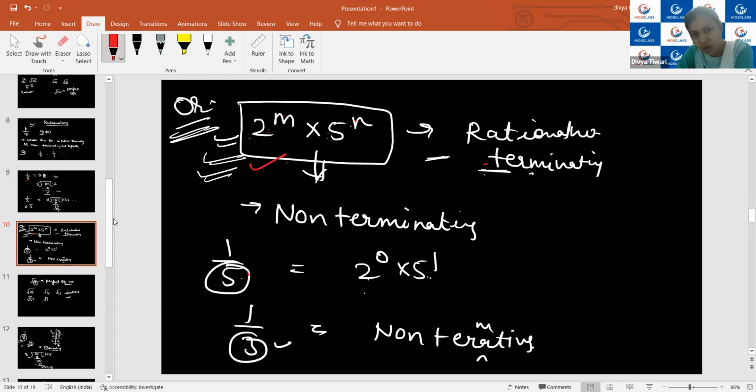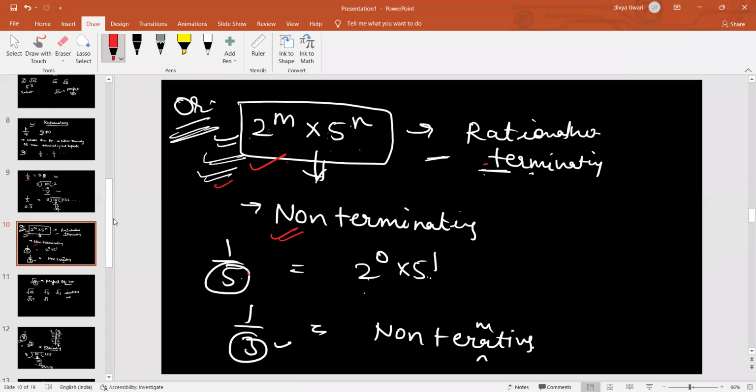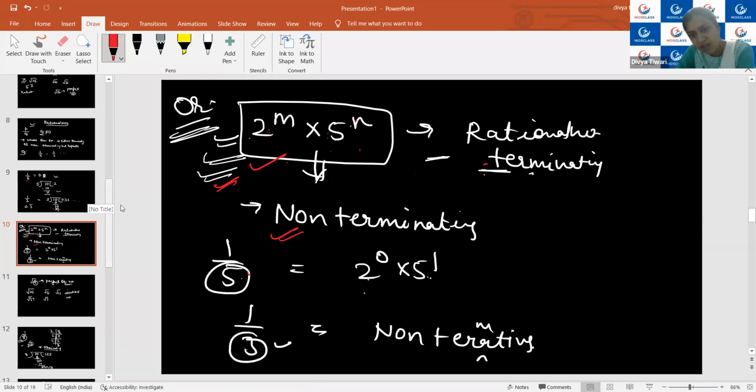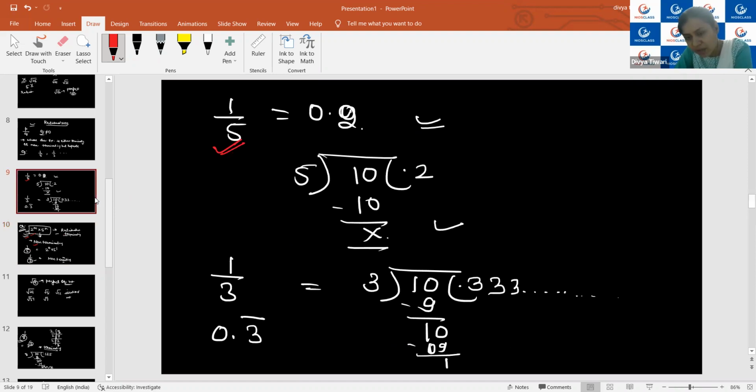If it is not represented in this form, then we will say that it will give us a non-terminating type. If you are now clear, okay, otherwise no problem. You have another method to state whether the given rational number is a terminating type or non-terminating type, by doing its actual division. I hope, Aarti, now is it clear?